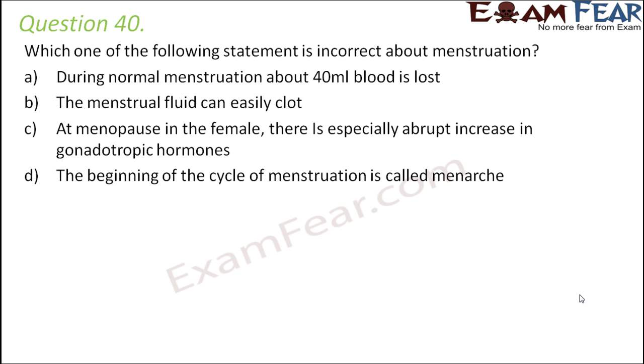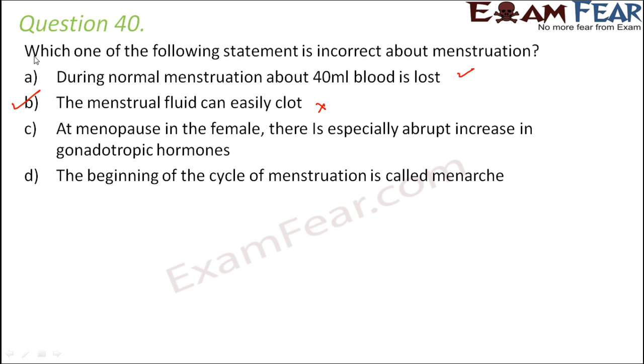Question number 40. Which one of the following statements is incorrect about menstruation? During normal menstruation, about 40 milliliter blood is lost. Yes, that is correct. The menstrual fluid can easily clot. Well, this is not correct, so this statement is incorrect. Now, why doesn't it clot? That's because during menstruation, the body also releases some anticoagulants, and these anticoagulants don't allow the blood to clot.